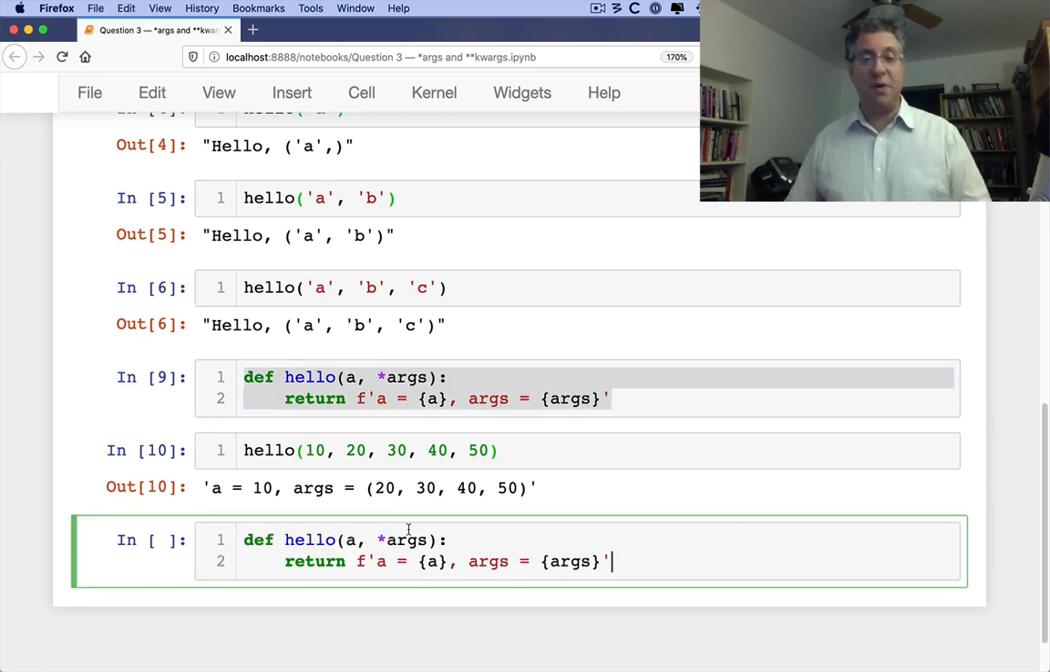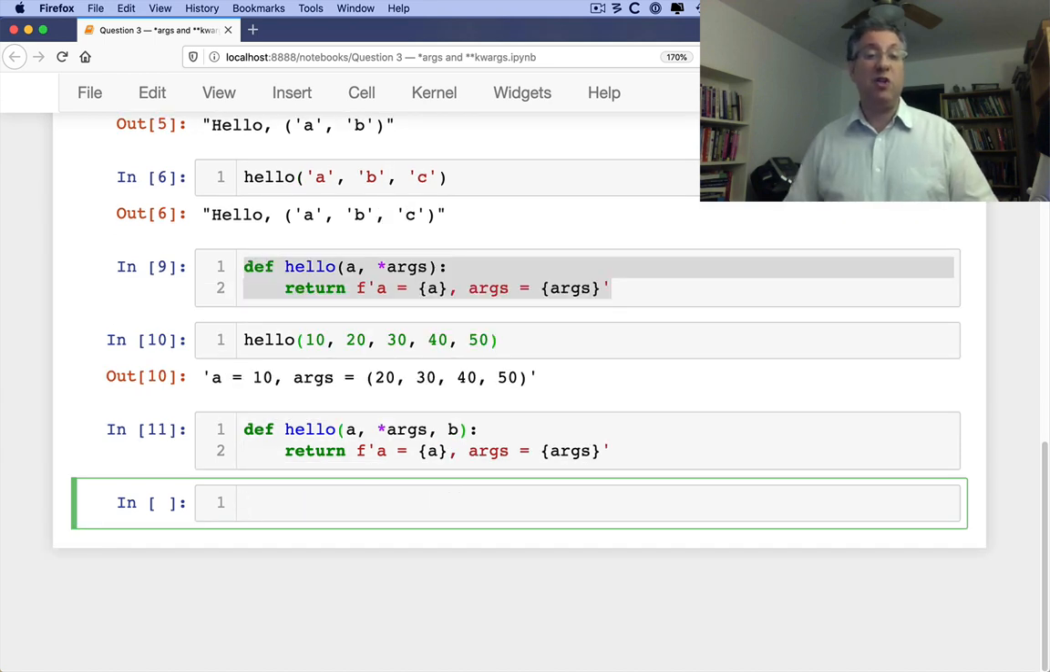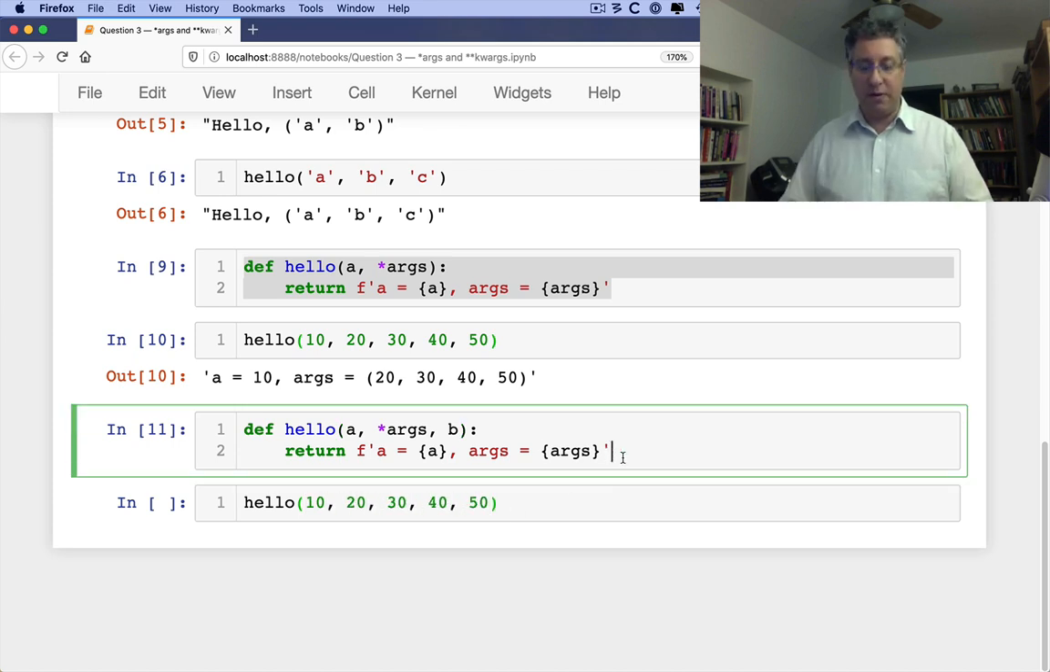What if I have another one? What if I say here like comma B? That's actually sort of okay. But if I say now hello of 10, 20, 30, 40, 50. Oh, I forgot to actually print the value of B here. B equals B. Let's do that.